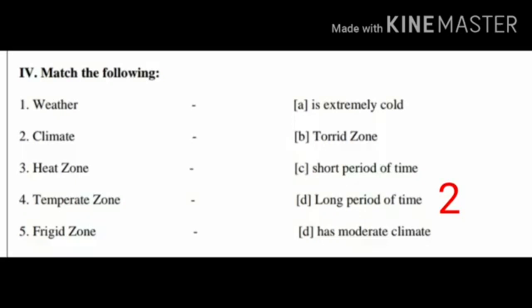Then third question, heat zone. Children, heat zone, what is the answer? Yes, the answer is option B, torrid zone. Children, heat zone, torrid zone. Fourth question, children, temperate zone. What is the answer? Yes, the answer is has moderate climate. Children, temperate zone has moderate climate. Fifth question, frigid zone. Children, frigid zone, what is the answer? Yes, the answer is option A, is extremely cold. Children, frigid zone is extremely cold.